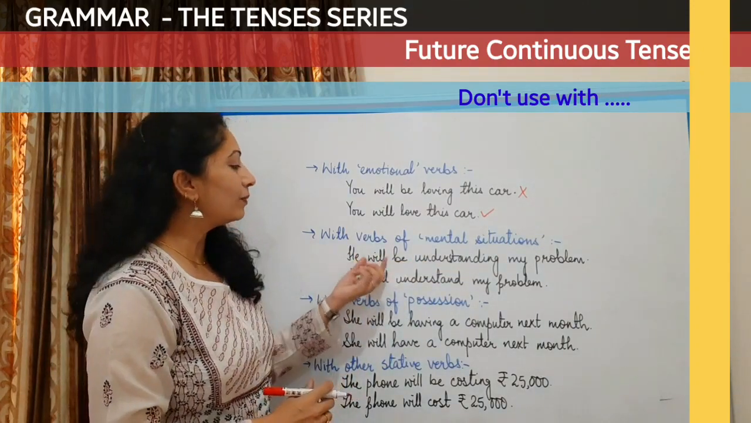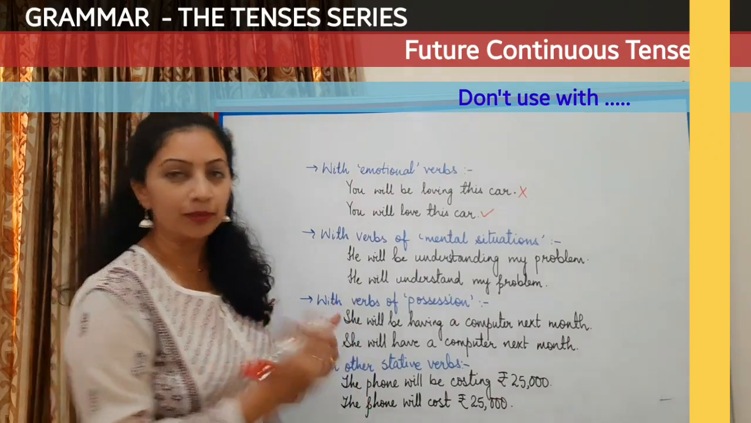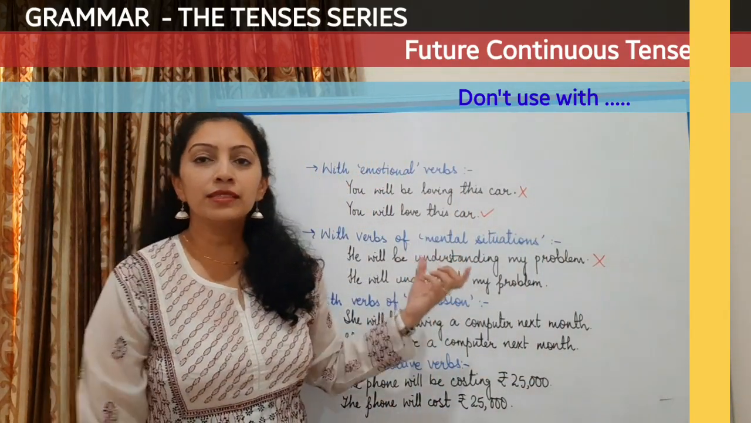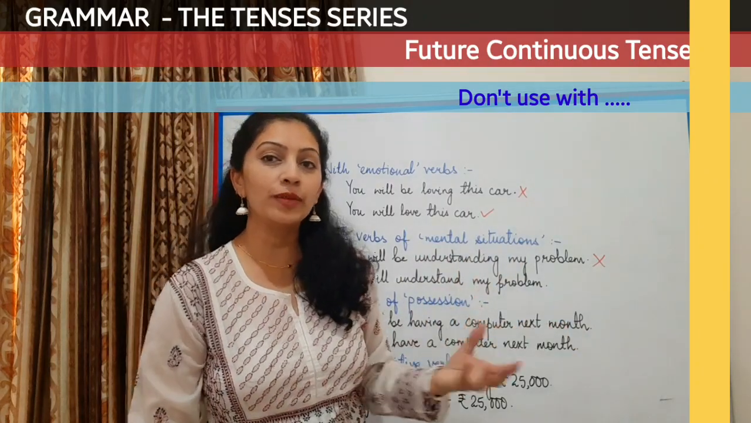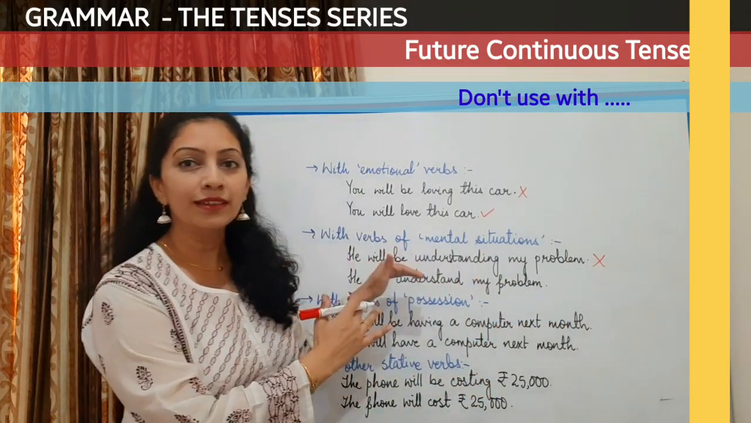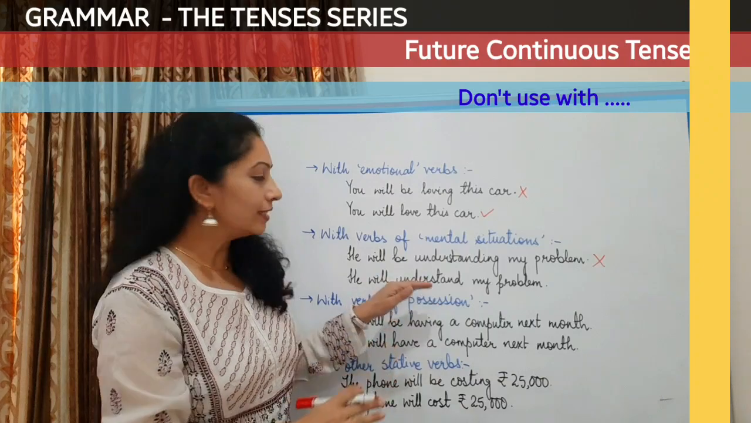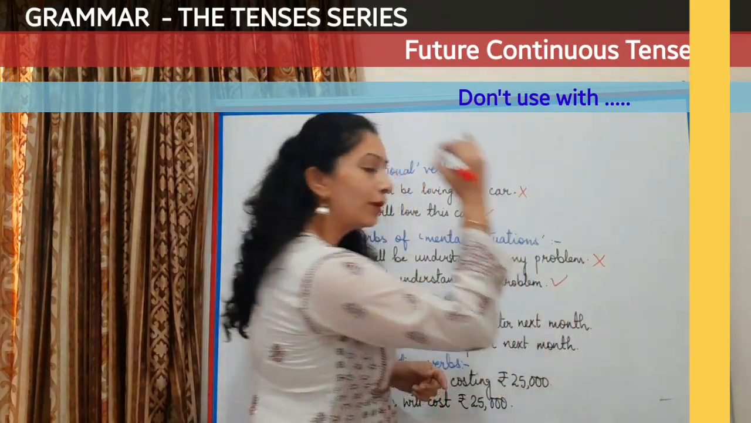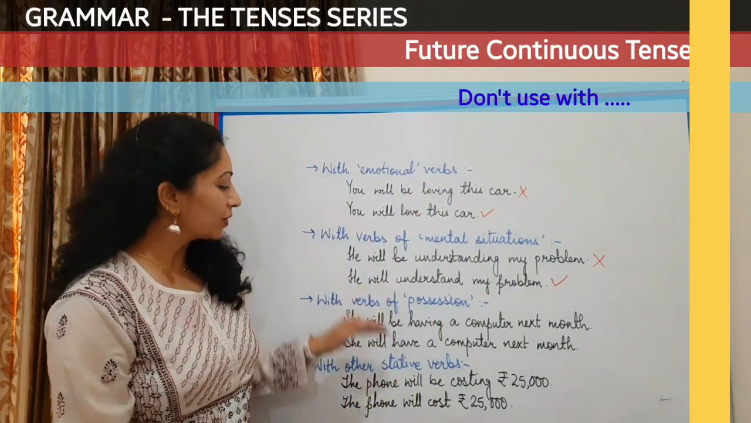So if I say he will be understanding my problem, then it is completely wrong, because the word understanding means a different thing, a quality of being understandable. But here the context is very different. Instead, I will use he will understand my problem. So this works. Let's go to the next one.